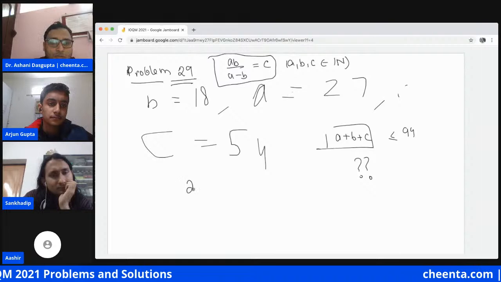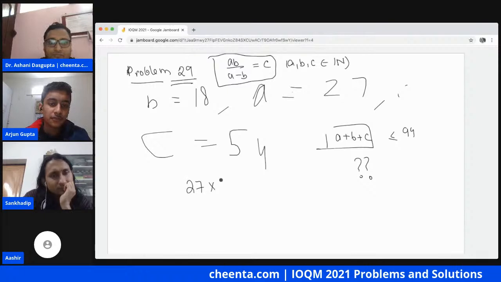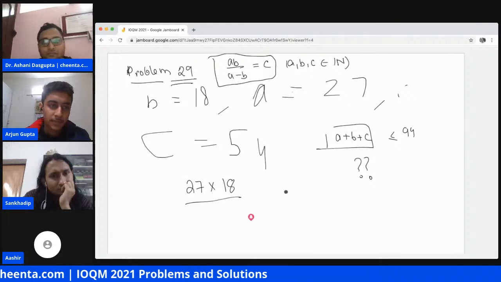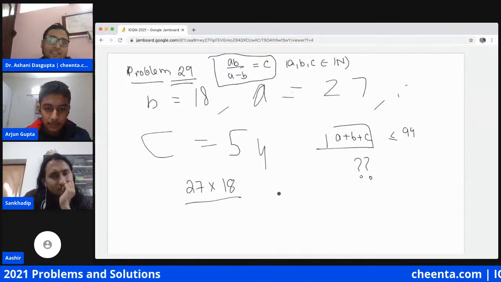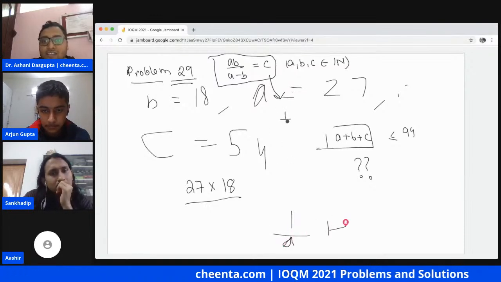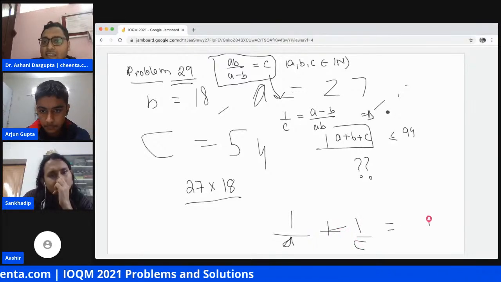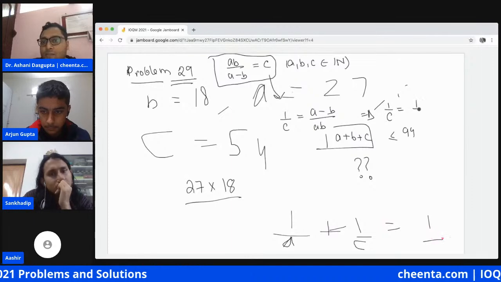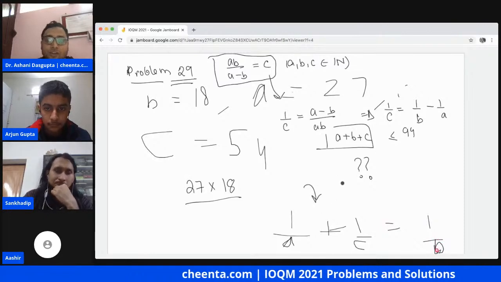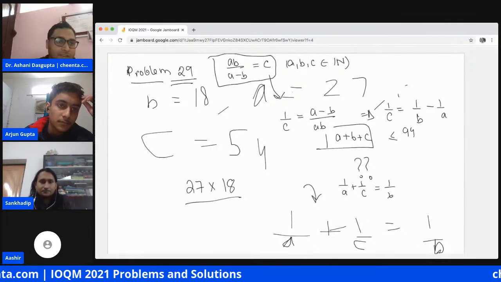So did you do this by inspection? How did you do this? Sir, first I had to transform this equation in the form of 1 by a plus 1 by c equal to 1 by b. Okay, so let's see what he's saying. We will just rearrange this. This is 1 by c equals a minus b by ab. So this is 1 by c equals 1 by b minus 1 by a. So that gives this particular form, 1 by a plus 1 by c equals 1 by b. That's great.